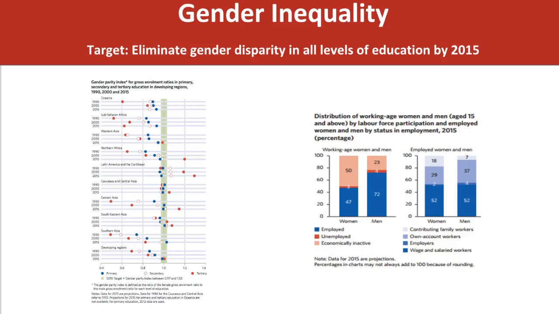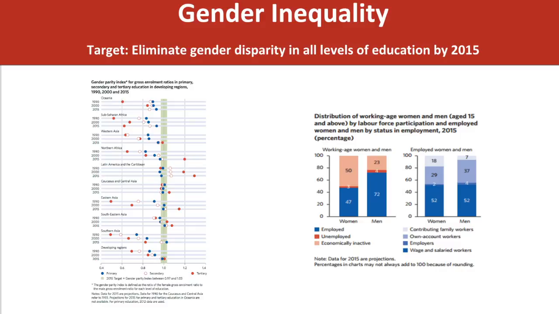Additionally, the UN had a goal of eliminating gender disparity in primary and secondary education by 2000 and all levels of education by 2015. 5 of the 9 developing regions have achieved gender parity in primary education, as seen in the graph on the left. However, there still remain many countries that have not reached this target.